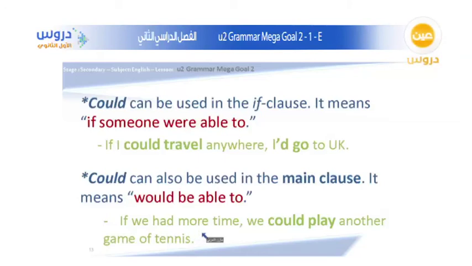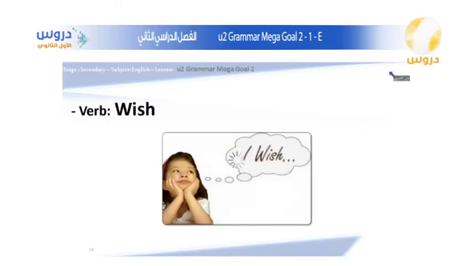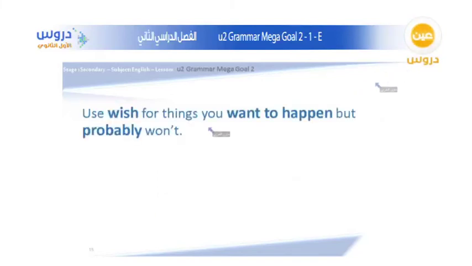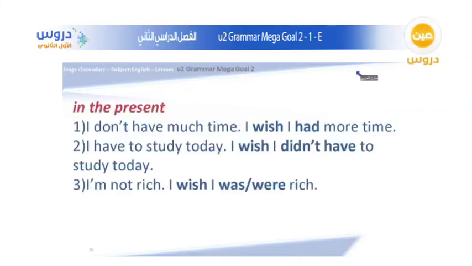So now we're moving on to the other section of today's lesson, which is regarding wish. We use wish for things that you want to happen, but probably it won't happen. For example, in the present, we have this very interesting one. I don't have much time. I wish I had more time. So this is something that you want to happen, but it probably won't. You can't have more time for a certain action.